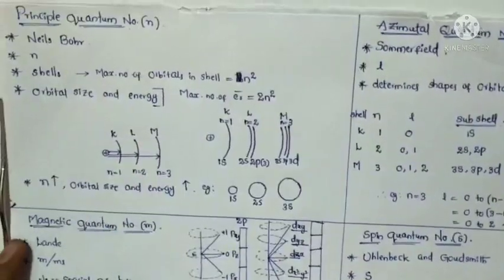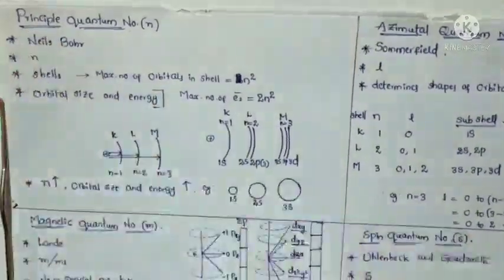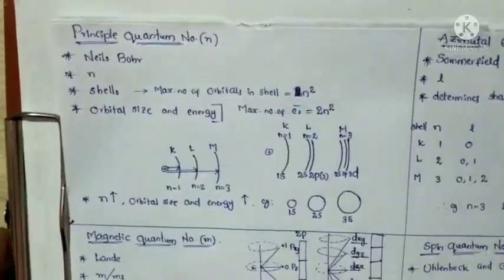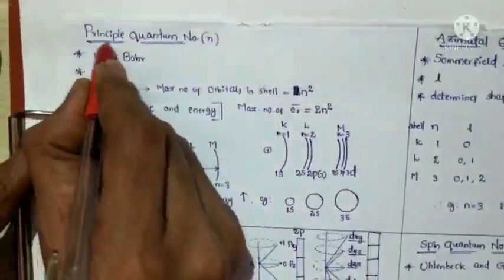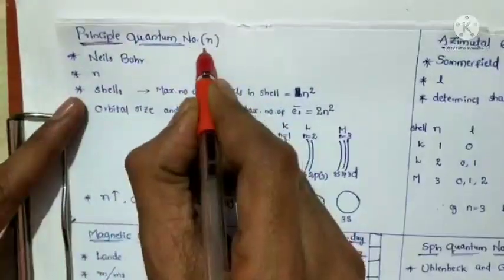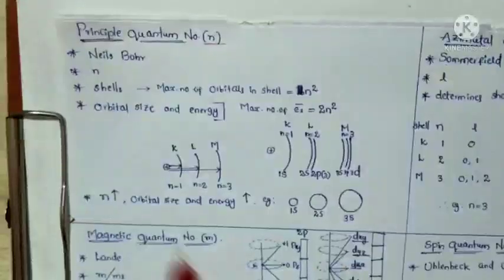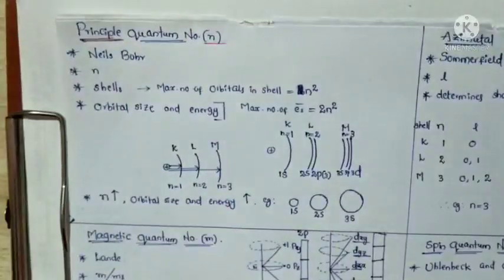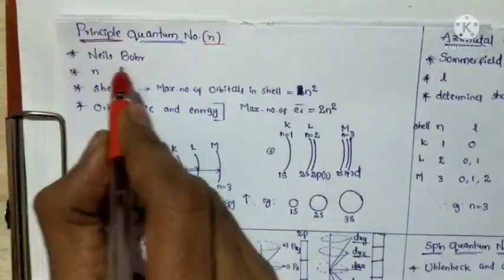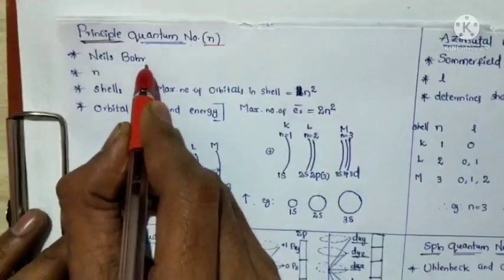First, the principal quantum number. It is represented by n and was proposed by Niels Bohr.